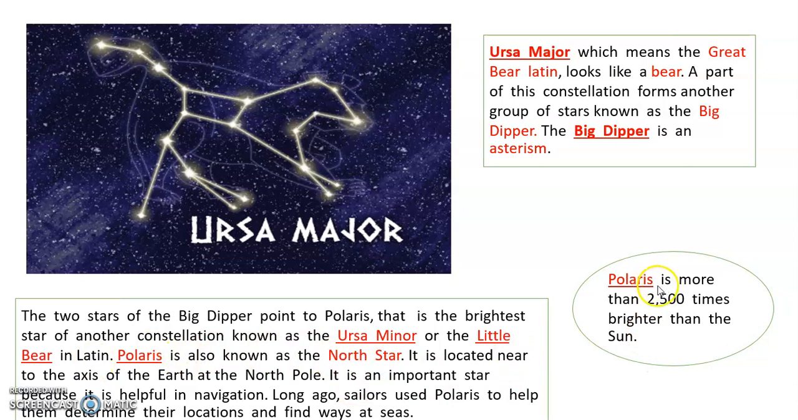Polaris is more than 2,500 times brighter than the Sun.